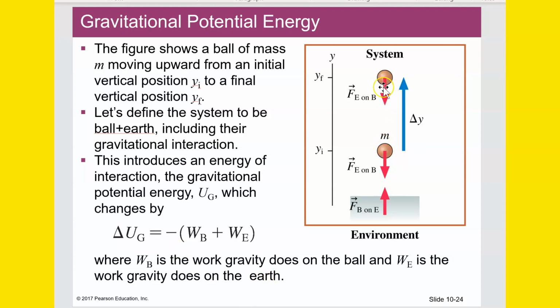Okay. So in this example here, the ball starts at y_i. The force is pointing down, but the ball is actually moving up. The ball starts at y_i and ends at y_f. And so delta y is this blue vector here.